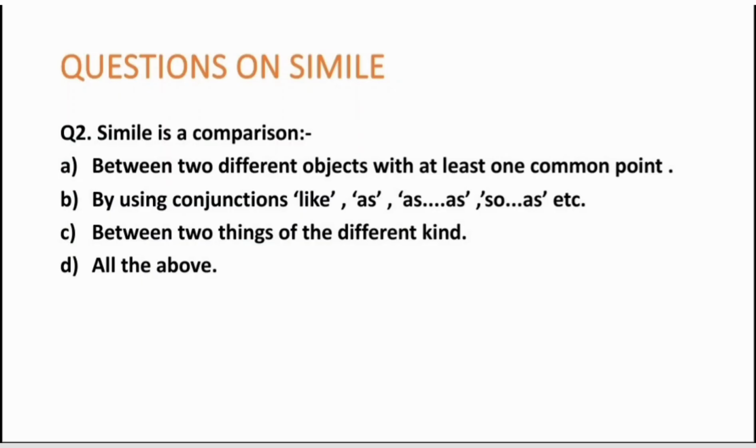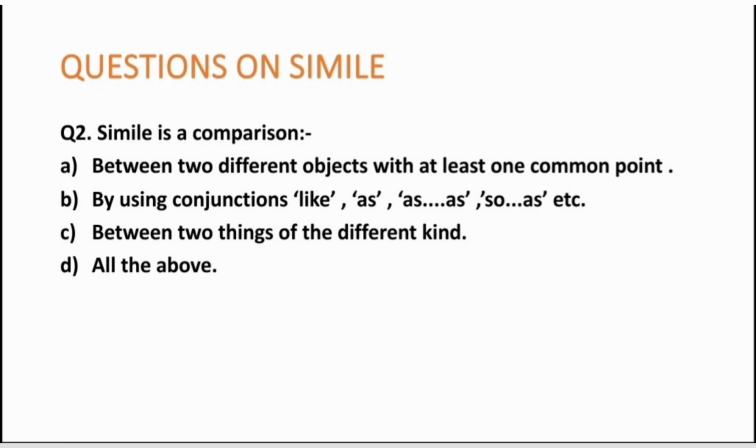Number 2 is, simile is a comparison. Option number A, between two objects with at least one common point. Yes, it is a comparison of two dissimilar objects with one common point. This is a correct answer. Option number B, by using conjunctions like as, or so as. So you use some connectives to construct a sentence on simile. So yes, this is also the correct statement.